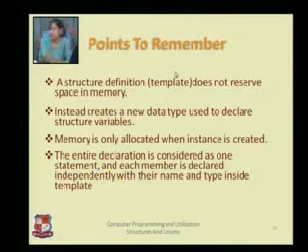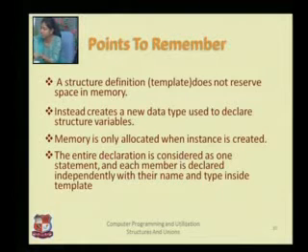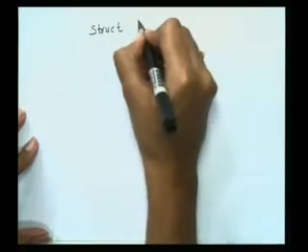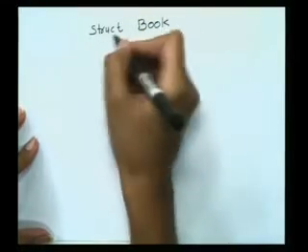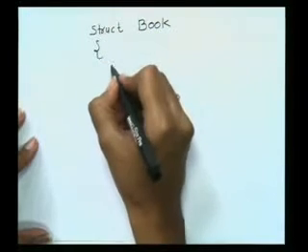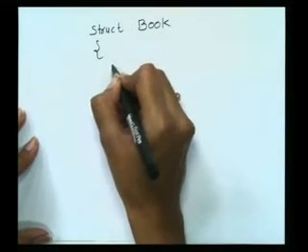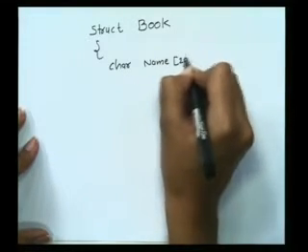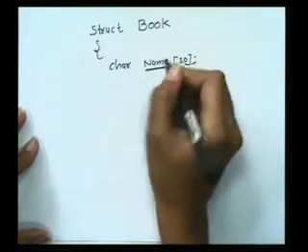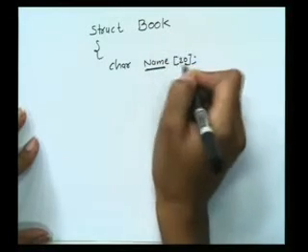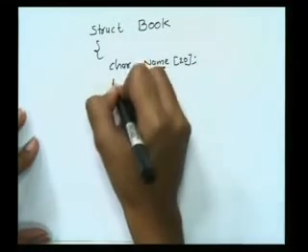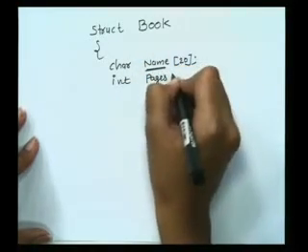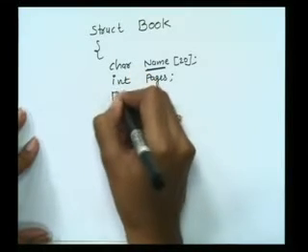Again, let me make this memory idea clear to you. Suppose I am creating one structure, struct book, right? So book is one structure. Book is a tag name, struct is the keyword, and I am writing char name[20]. So this particular variable is storing the name of a book with size 20 characters. And let me take another variable, that is integer pages, means how many pages a book can have, and